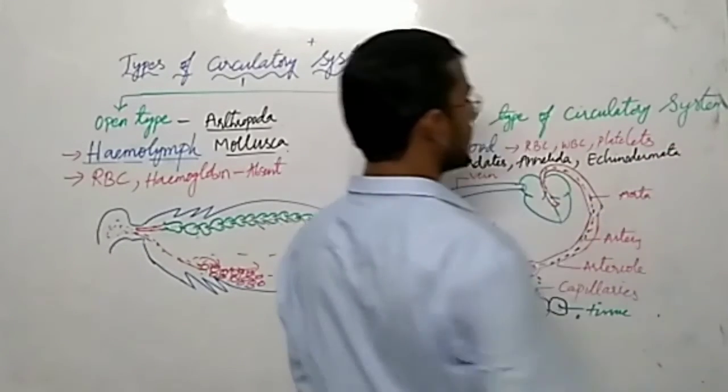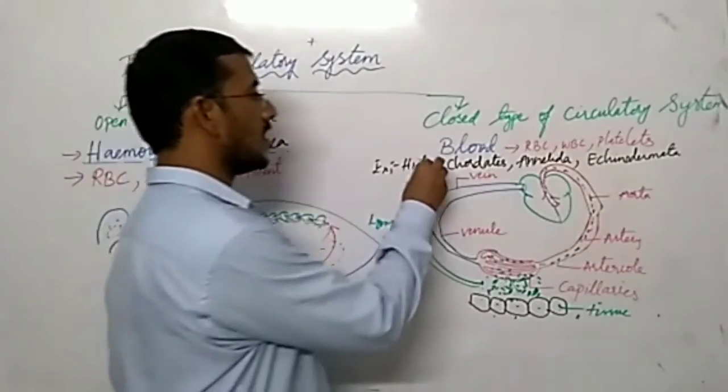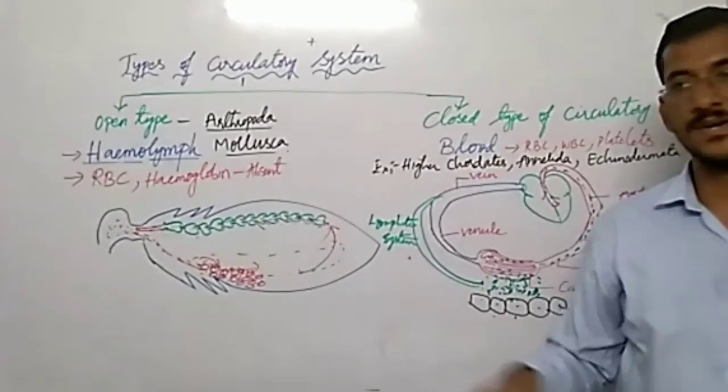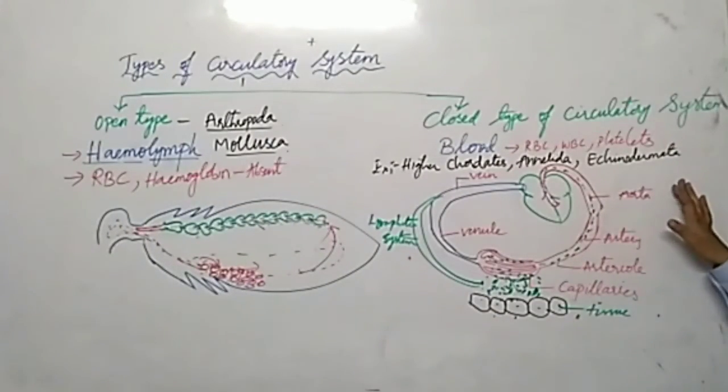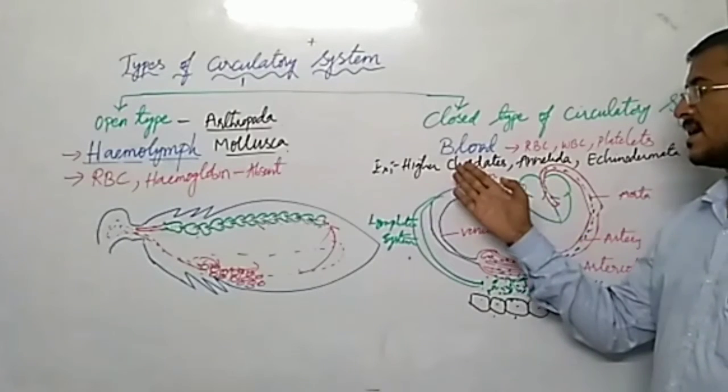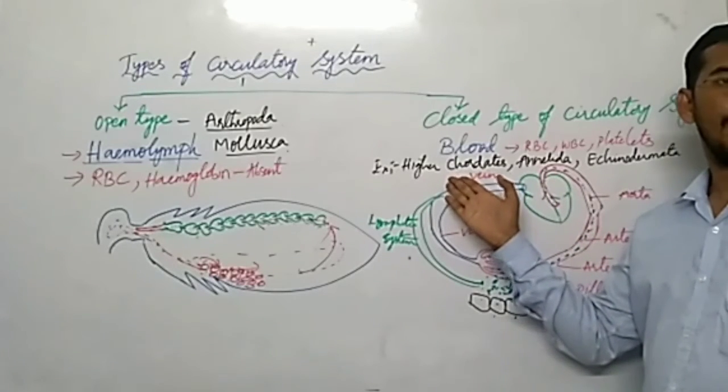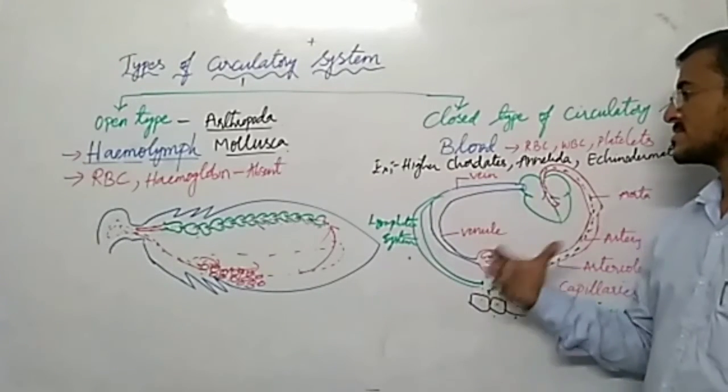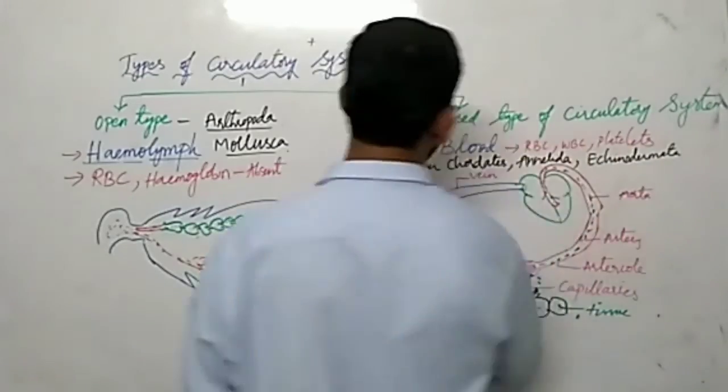Starfish comes under Echinodermata, earthworms come under Annelida, and cow, elephant, human beings, they all come under higher chordates. So these are the examples.